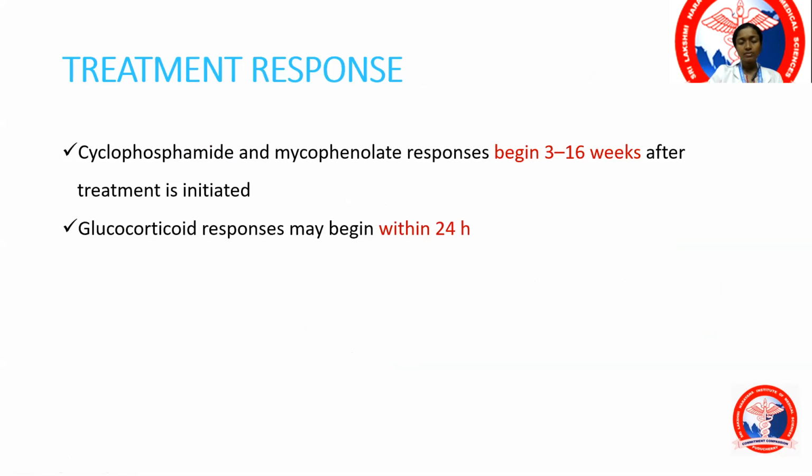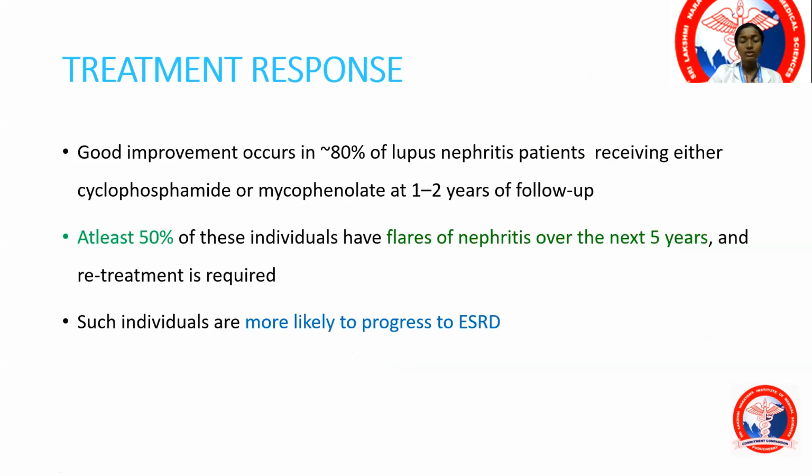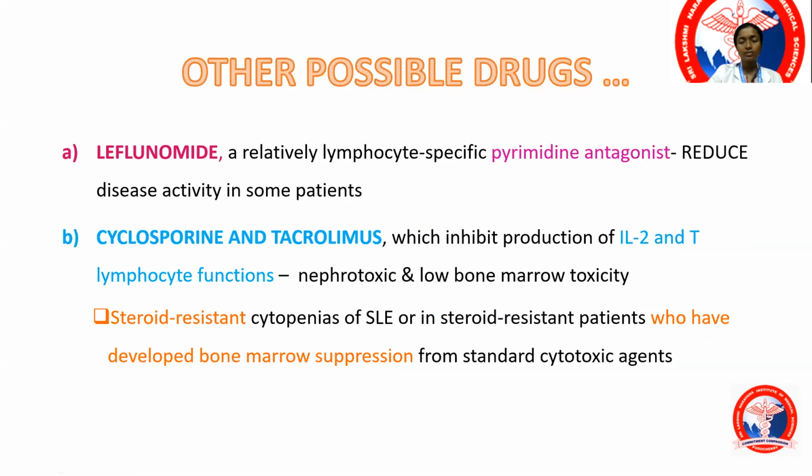So what happens after treatment with cyclophosphamide or mycophenolate mofetil? We start to see the responses within a period of 1 month. As glucocorticoids, they have an early onset response. Individuals who have multiple flares of lupus nephritis are more likely to develop end-stage renal disease.